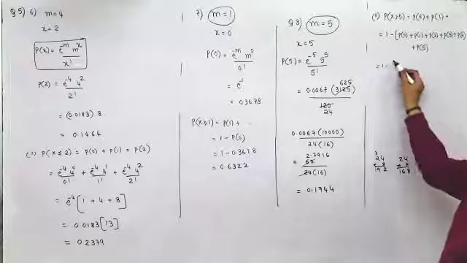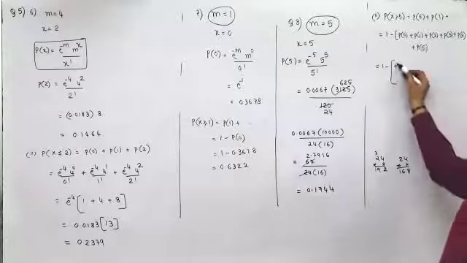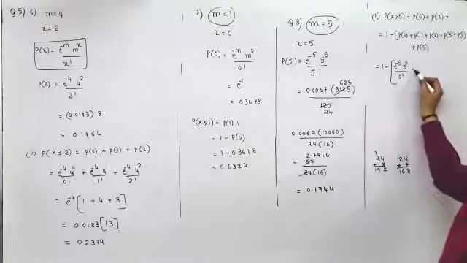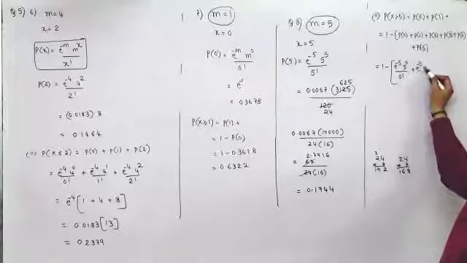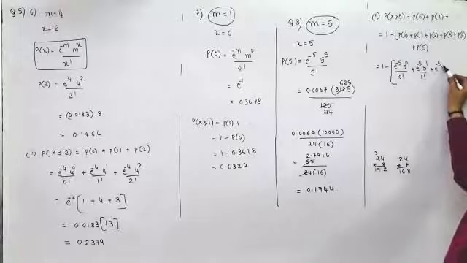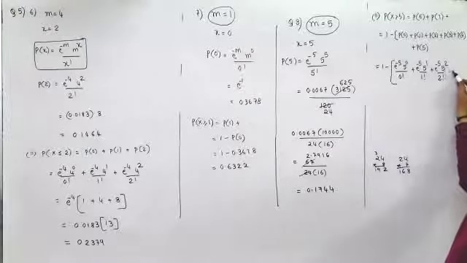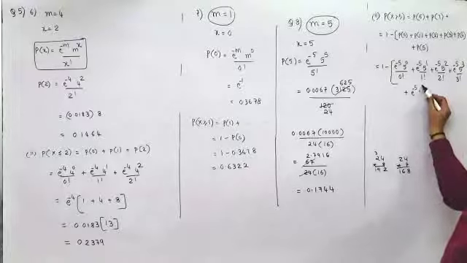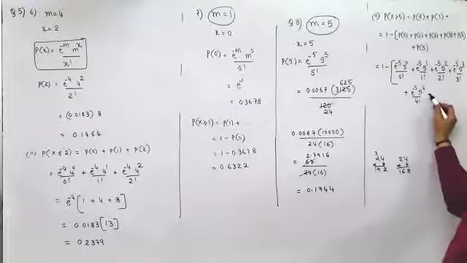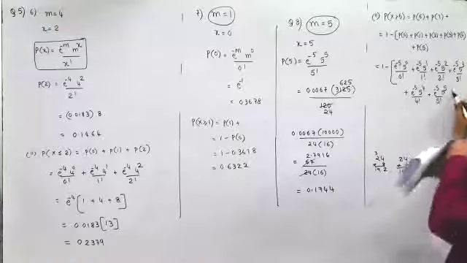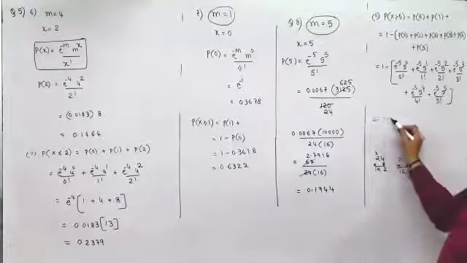So it would be 1 minus e raised to minus 5 into 5 raised to 0 upon 0 factorial plus e raised to minus 5 into 5 raised to 1 upon 1 factorial, e raised to minus 5 into 5 square upon 2 factorial, e raised to minus 5 into 5 cube upon 3 factorial, e raised to minus 5 into 5 raised to 4 upon 4 factorial, e raised to minus 5 into 5 raised to 5 upon 5 factorial. So I can take e raised to minus 5 common.